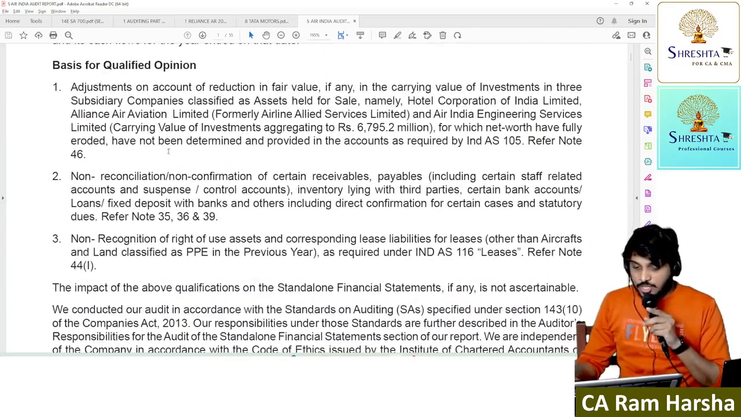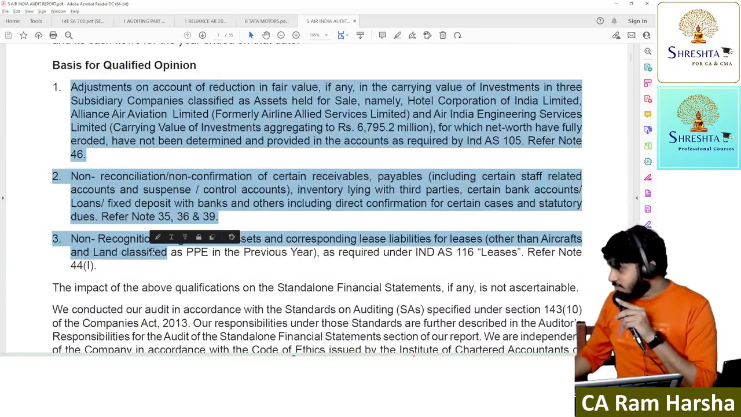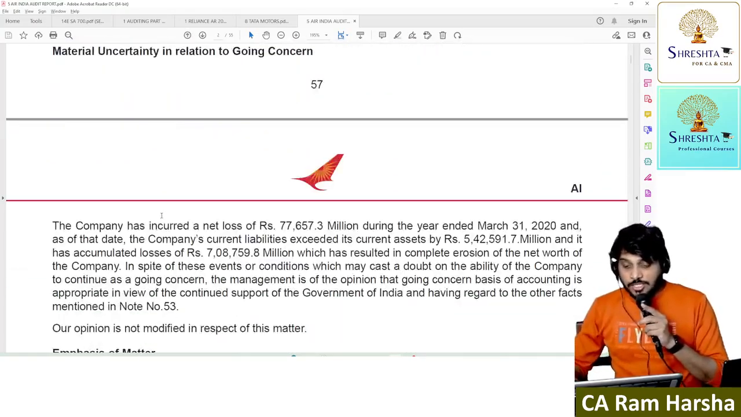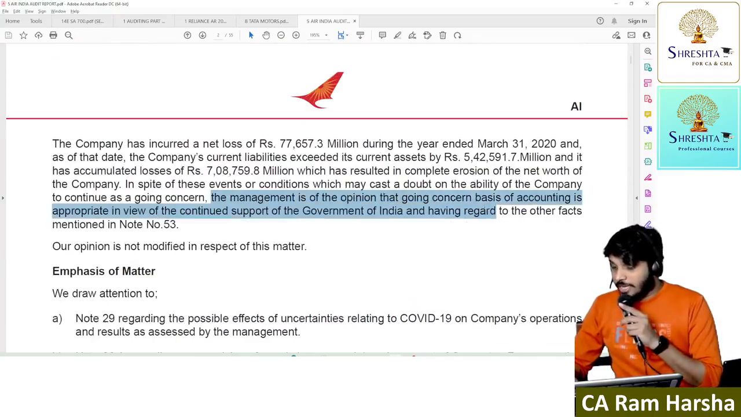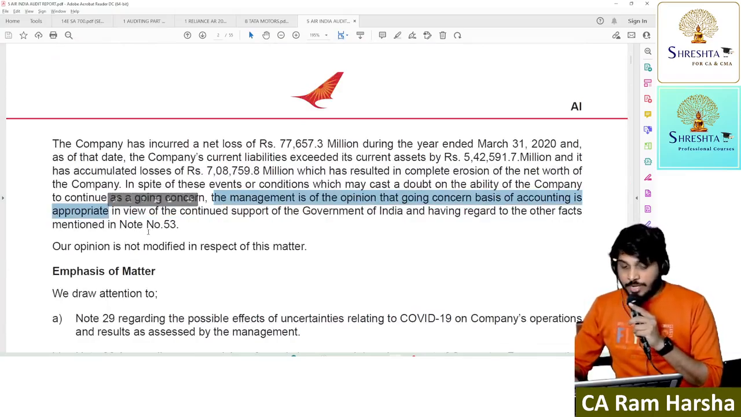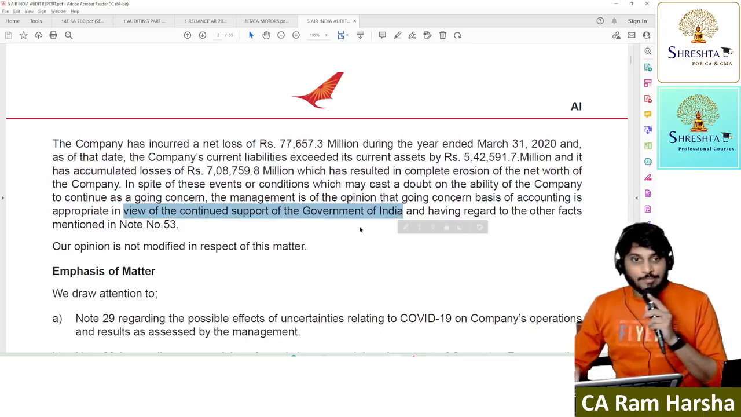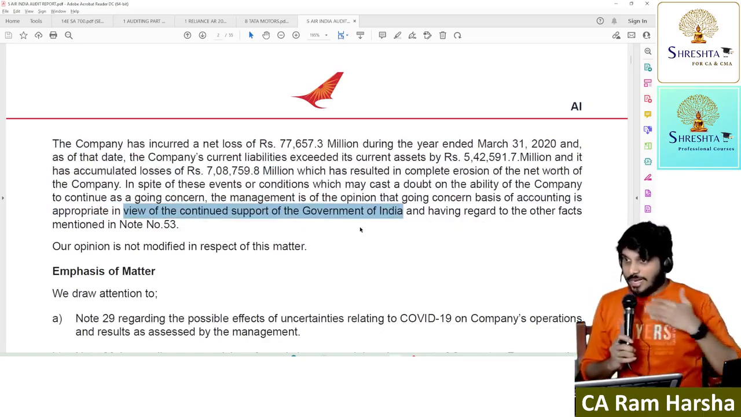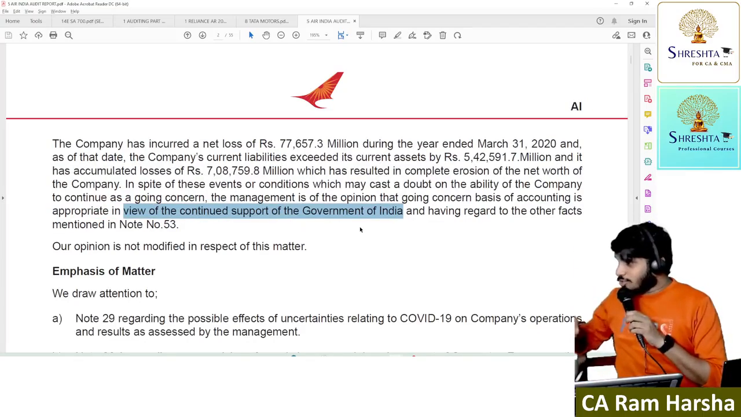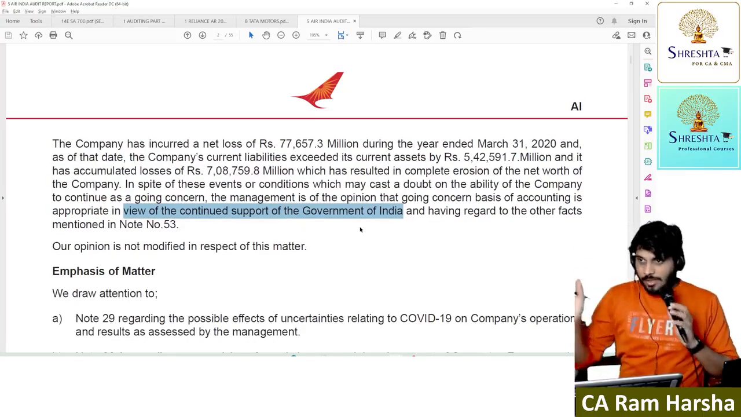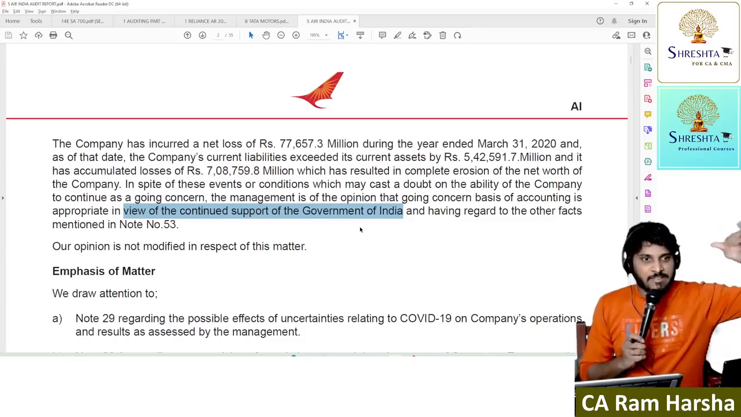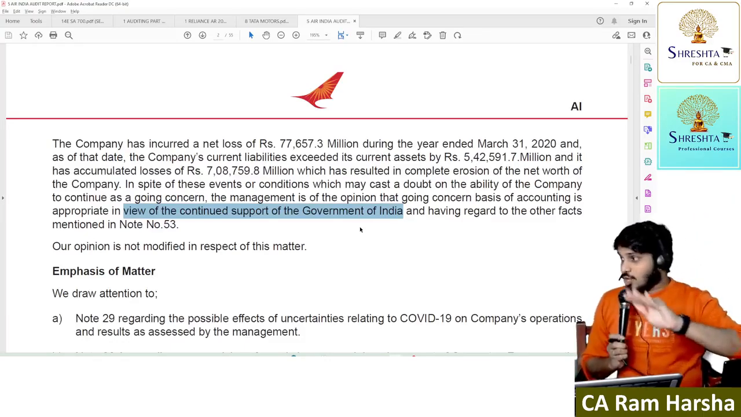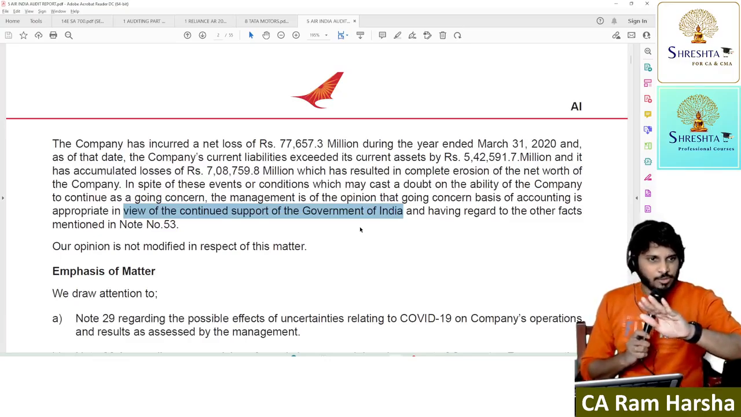You see, the qualified opinion is talking about something else, not about going concern. Why? Because the management is of the opinion that going concern basis of accounting is appropriate in view of continued support of the government of India. Because the government of India is supporting, though I don't have cash, the government is giving me loans and incentives. By taking that, I am surviving. Air India is surviving because the government is giving loans. As long as the government is supporting, will the company shut down?